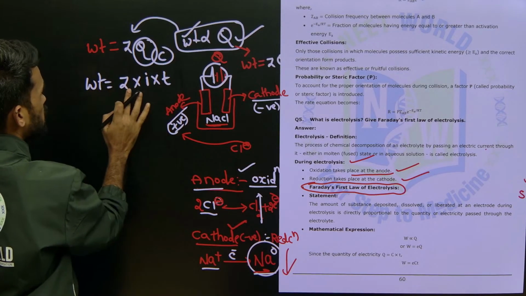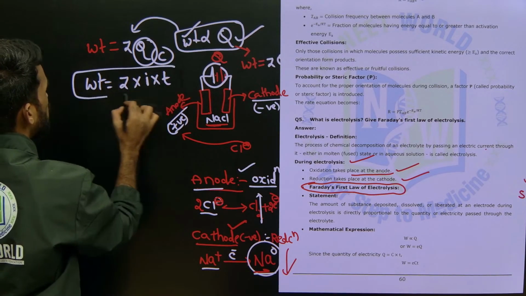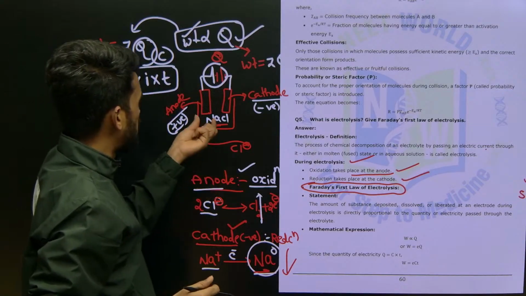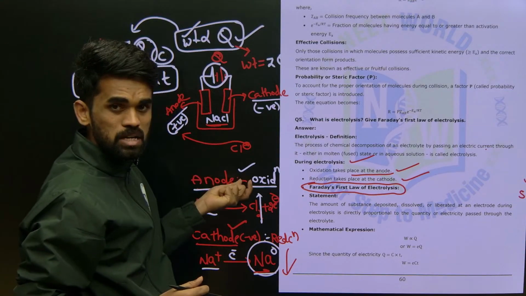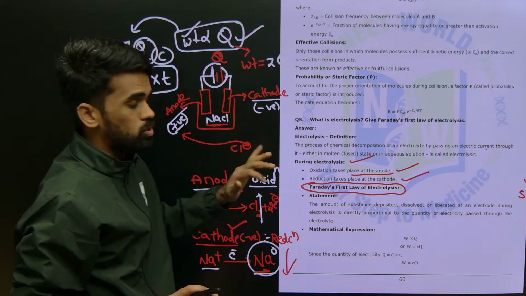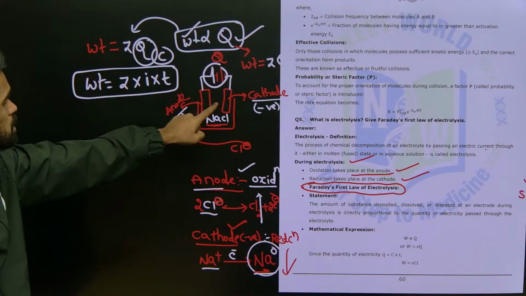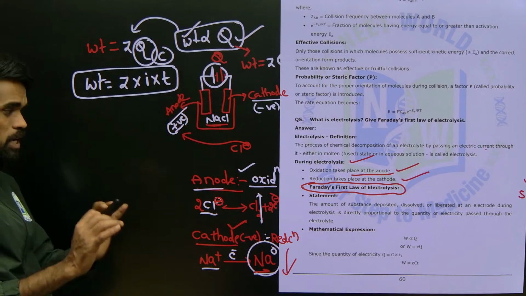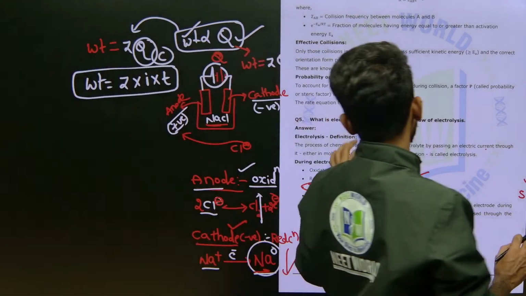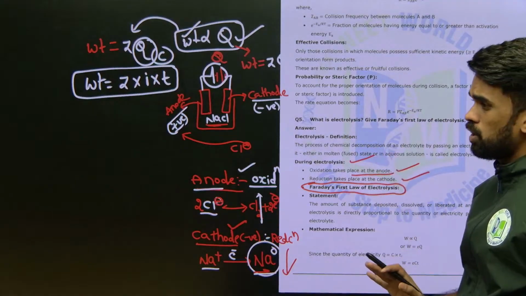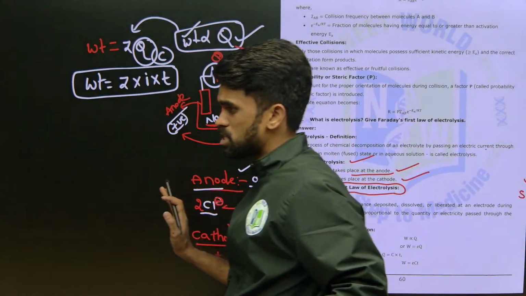So weight is equal to ZIT will be the formula to calculate quantity of a particular substance deposited at a particular electrode. This is what the first law of Faraday says, that's it. If you write up to here by representing this diagram and all, you will definitely get your full marks, whatever the marks they are mentioning for that particular question. Okay. Hope the discussion is clear up to here.